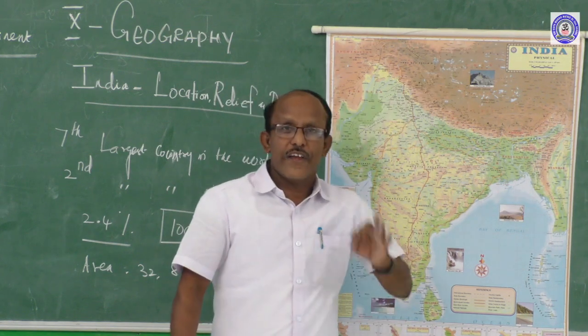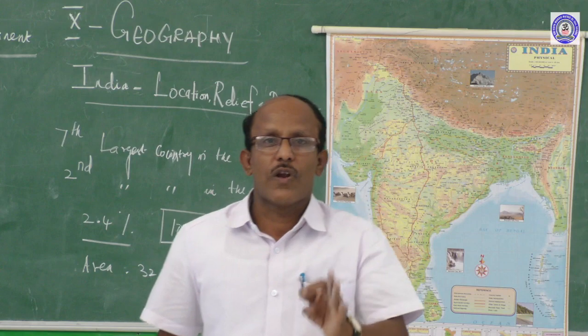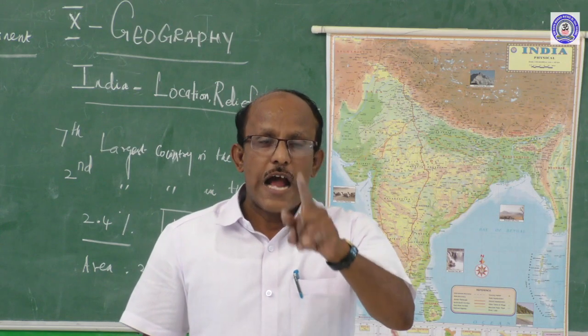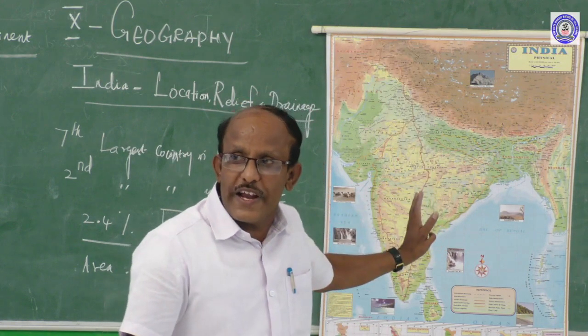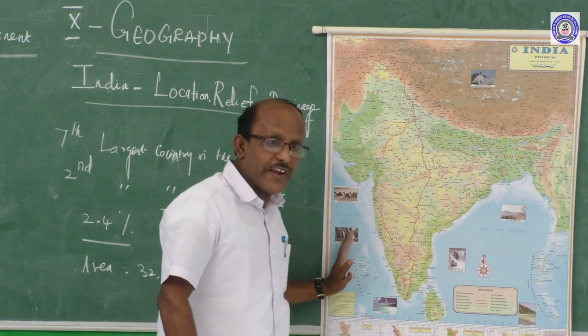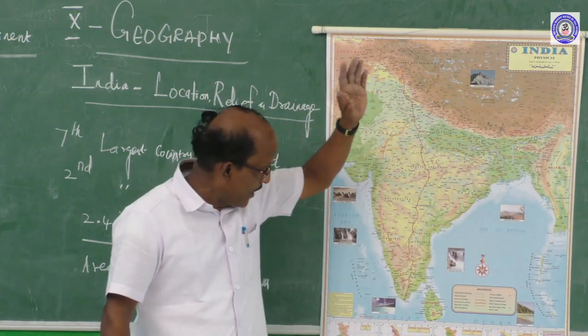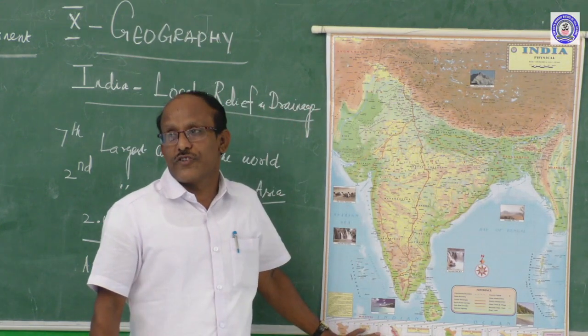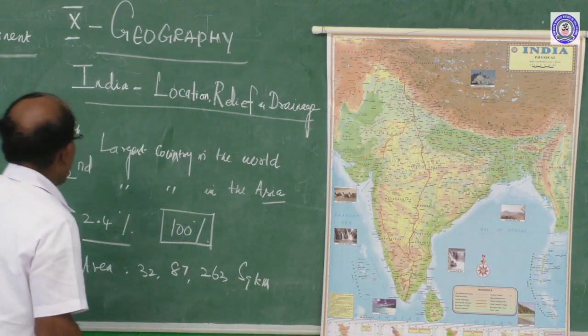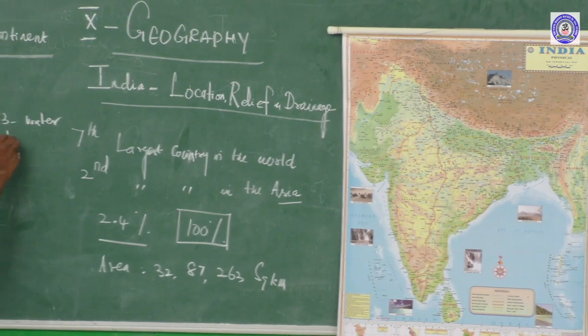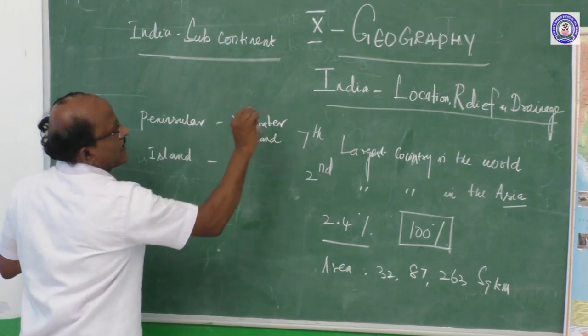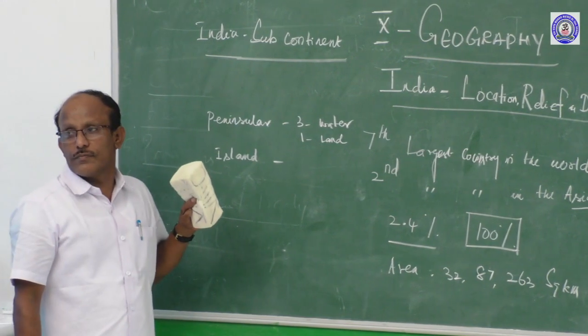So that is why we call India a peninsular country, as the northern part is connected by land, the western part by the Arabian Sea, the eastern side by the Bay of Bengal, and the southern side by the Indian Ocean. Three sides water and one side land. That is called a peninsula.